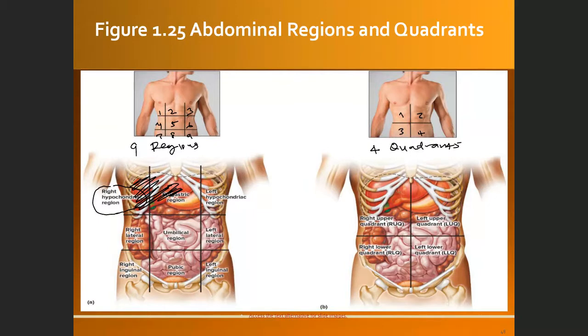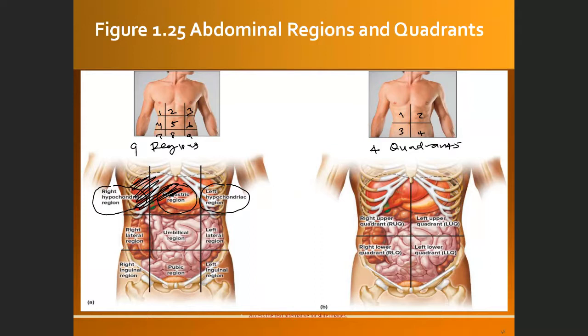Then over here, this is called the epigastric region, the second region, where mostly the stomach is located. And the third region is called the left hypochondriac region. This is also where the stomach is located.